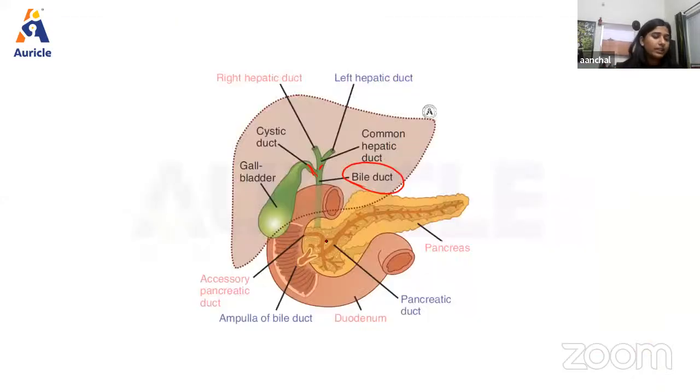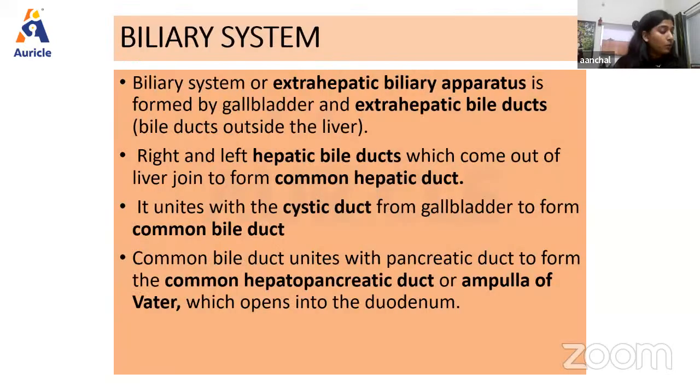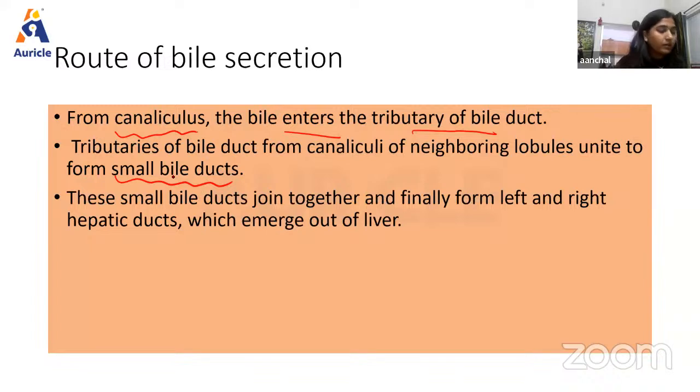Now, next, another thing we have is the portal system also. So, first of all, we should know what is hepatic artery and what is the role of hepatic artery in the liver, right? So, hepatic artery arises directly from the aorta and supplies oxygenated blood to liver. Okay.